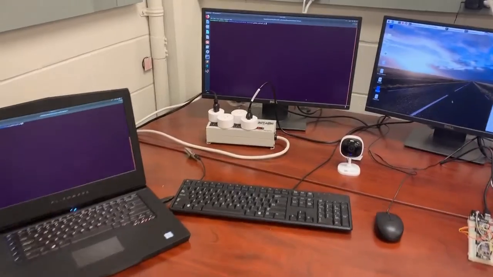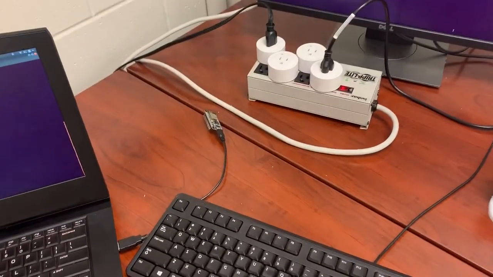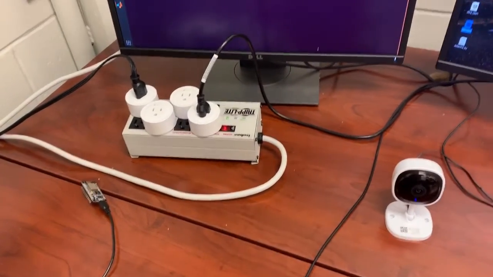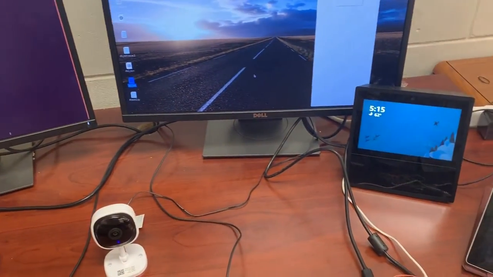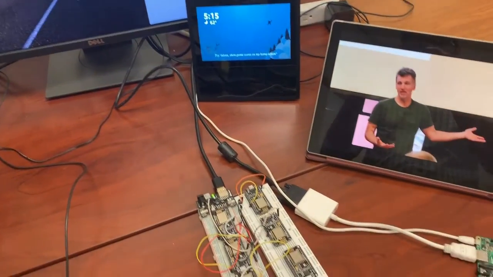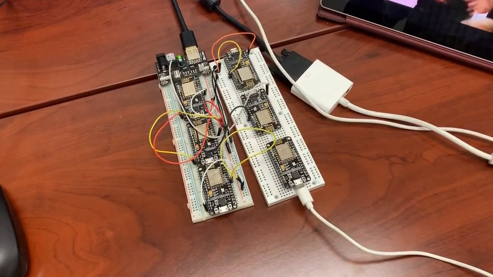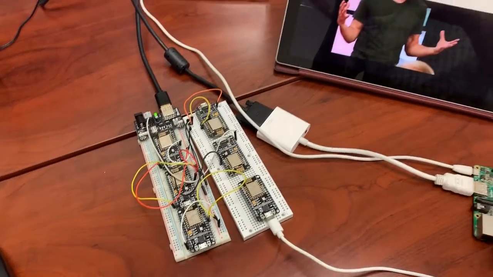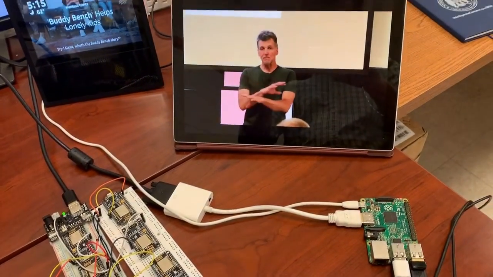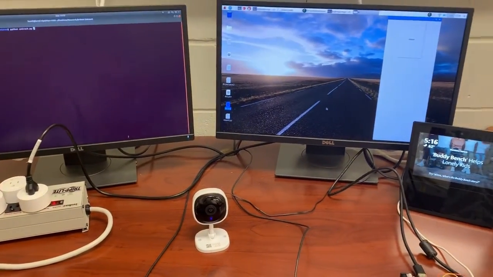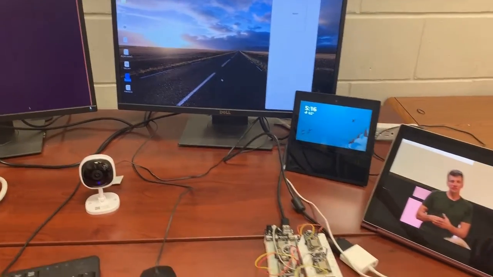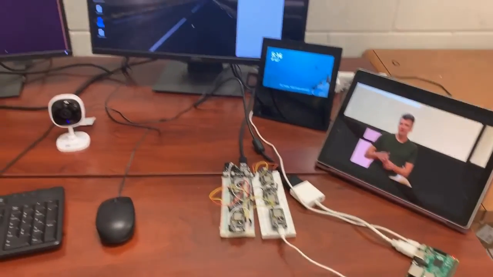Moving on to our testbed setup, here we have 15 different types of IoT devices such as a laptop, some smart switches, a security camera, an Amazon device, a Surface laptop, and some Node MCUs. We also have a Raspberry Pi which acts as a control server. The purpose of this setup is to show that an intrusion detection system running locally can detect even small-scale attacks which globally can make a large impact.